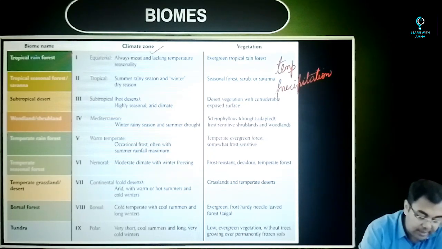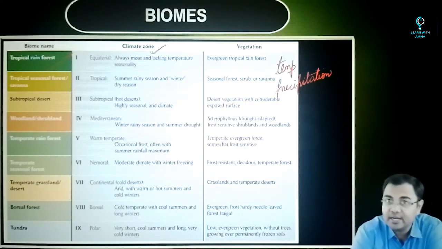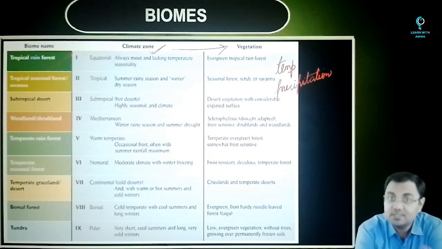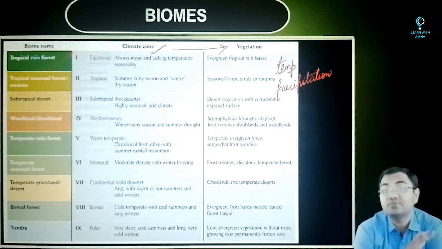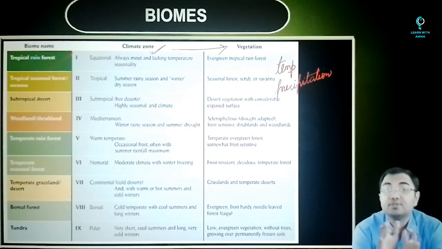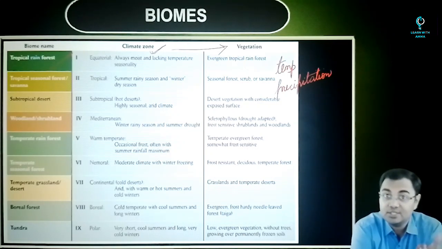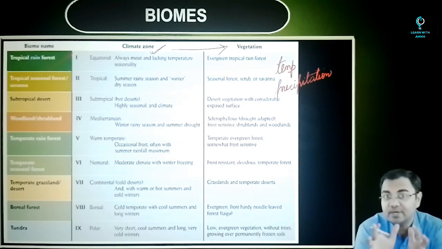So all these climatic zones can be determined on that basis, and all the vegetation that you see, the characteristics of the vegetation. We are not talking about the different kinds of species. We are talking about the characteristics of those species. Characteristics of all that vegetation that is found will be very similar to one another.